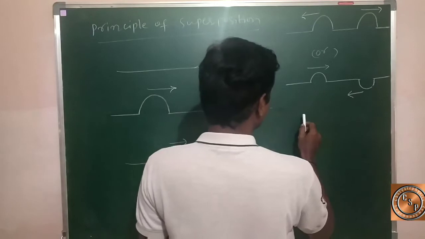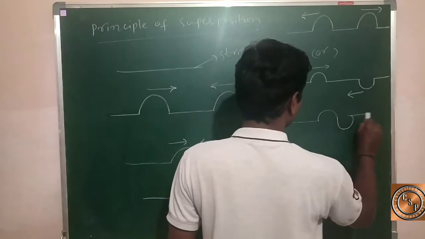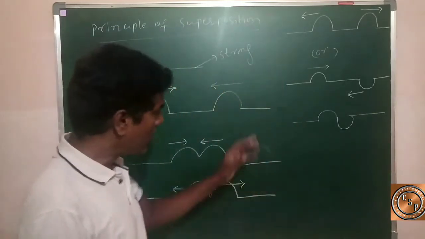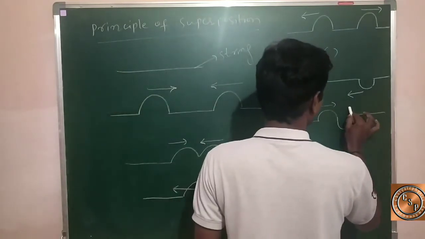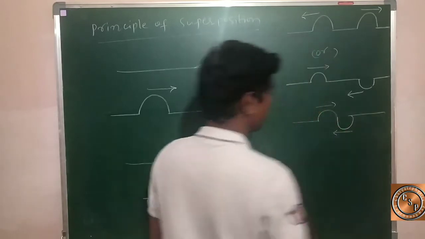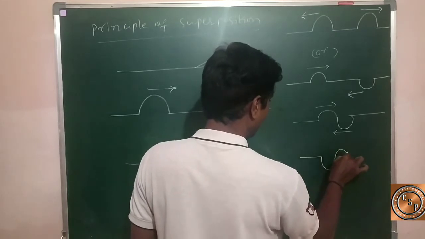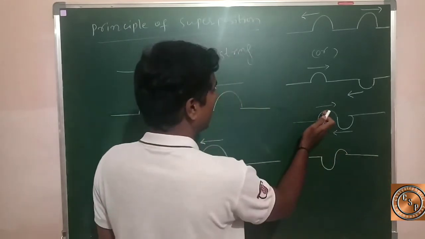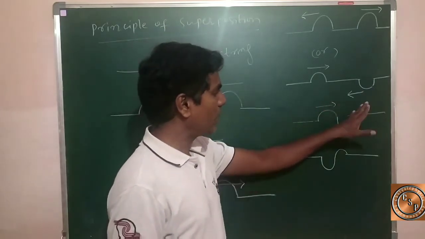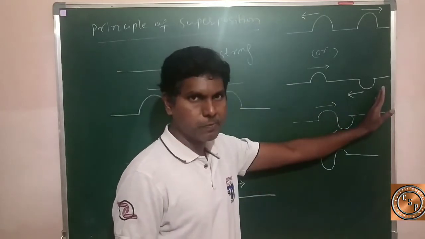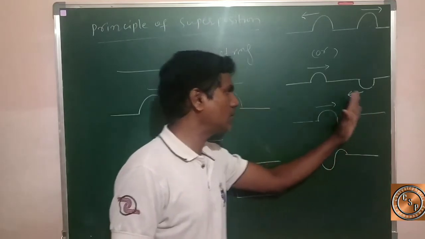Look here, and in the same way, after some time, after overlapping, what is the shape of these two strings? They are like this. Again, after overlapping, this wave is ready to move. This wave travels along the string from left to right, and this wave pulse travels along the string from right to left.